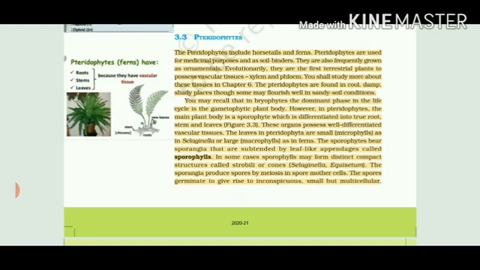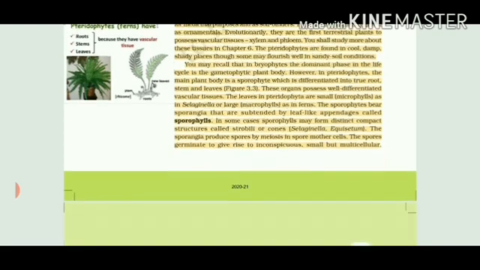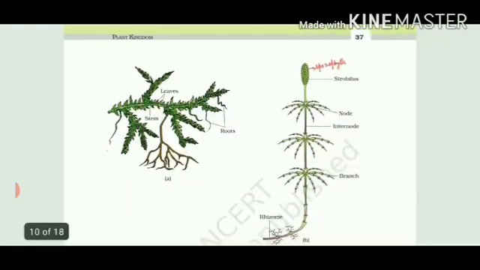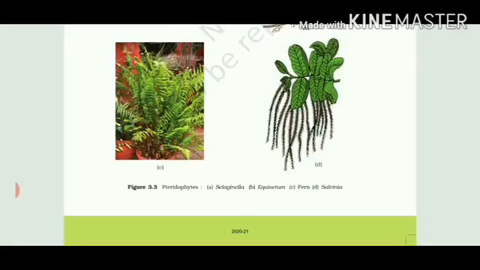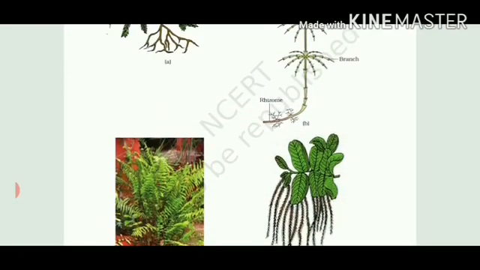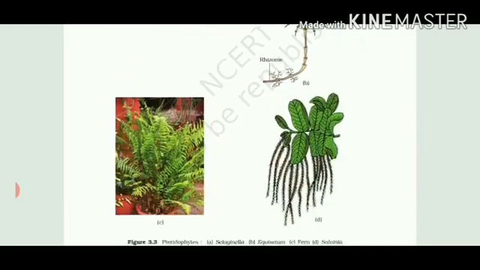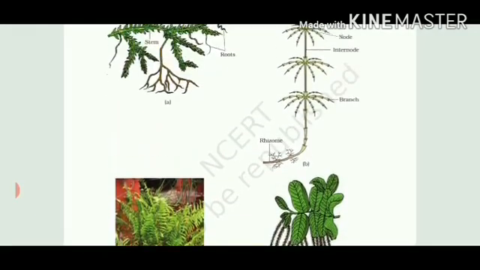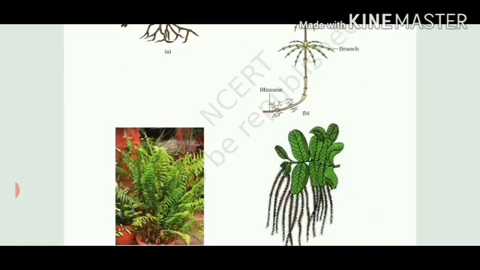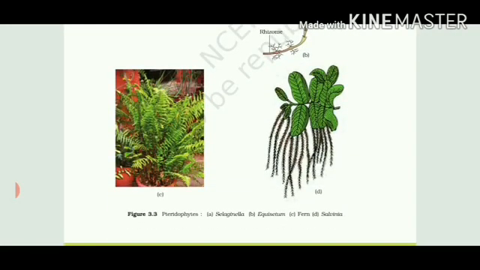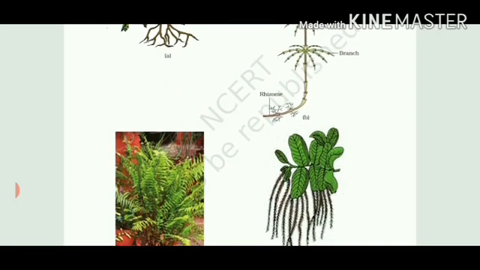Now comes a very important point. For that, we have to turn over to the next page. These are the various diagrams of different examples of pteridophytes. Number one is Selaginella. Number second is Equisetum. That is very important because most of the labelings are important in this case. Number third is fern, that is usually grown in pots. And last is Salvinia. Why are so many roots present? Because it requires some damp soil to grow, right?